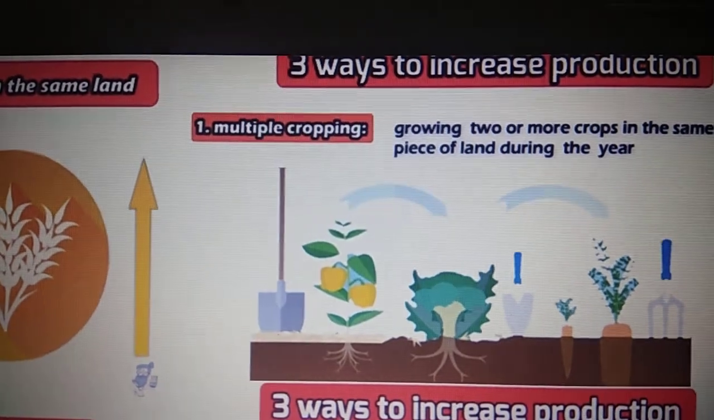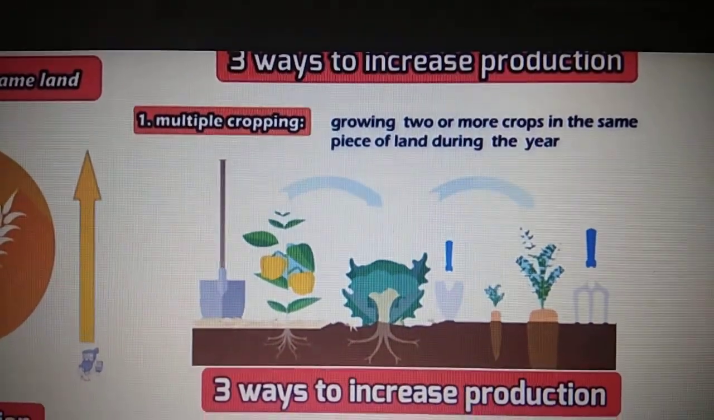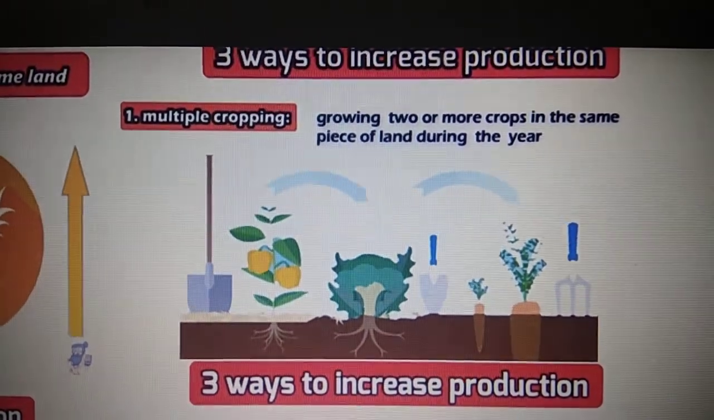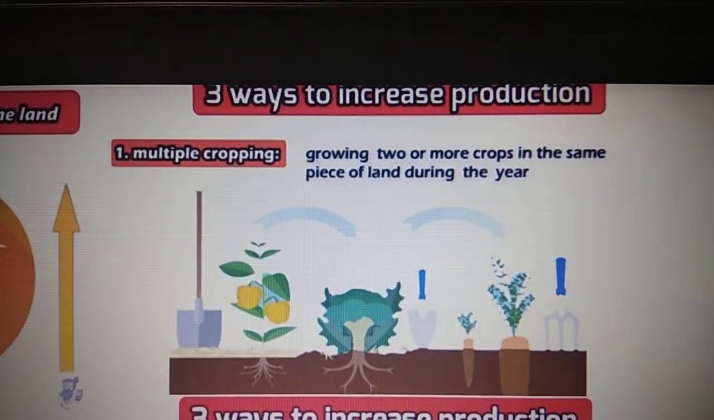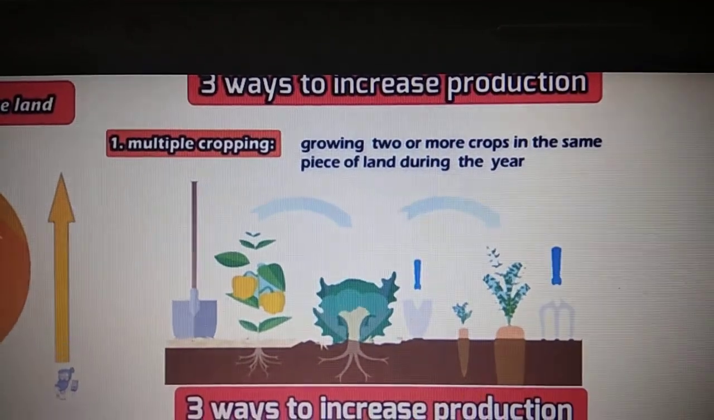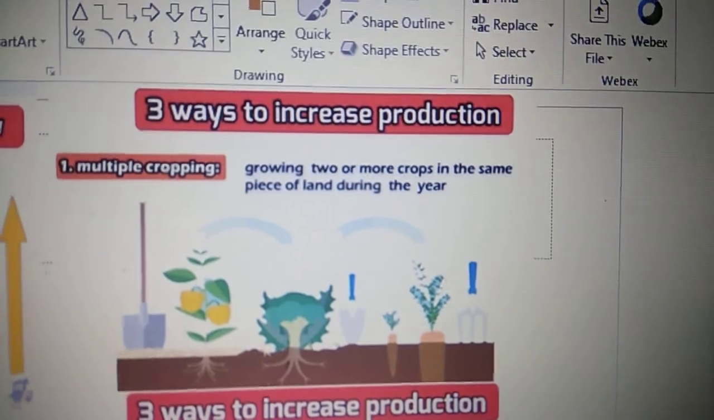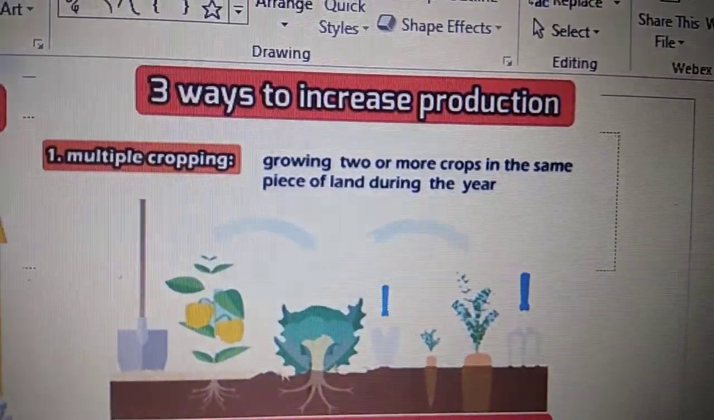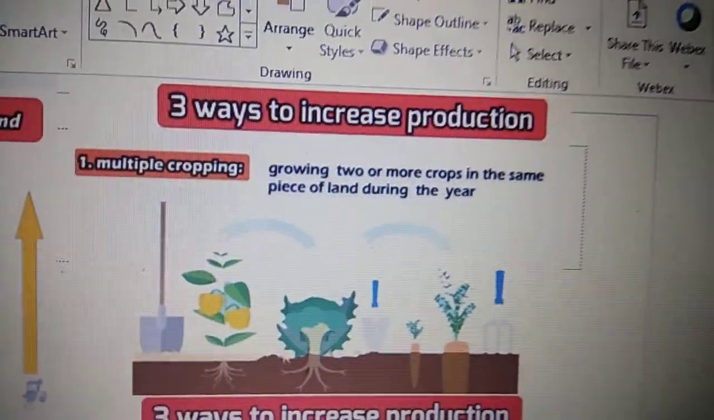One is by multi-cropping, growing two or more crops in the same year in a piece of land during the year. So we will see how they can grow two or more crops. That is called multi-cropping. As I told you children, one of the ways of increasing production is multi-cropping, that is growing two or more crops in the same piece of land during the year.